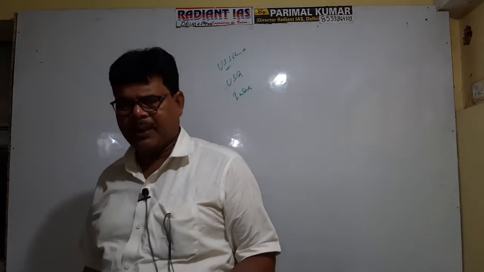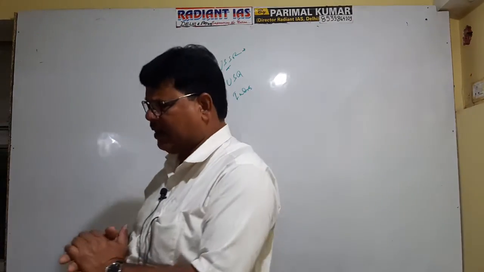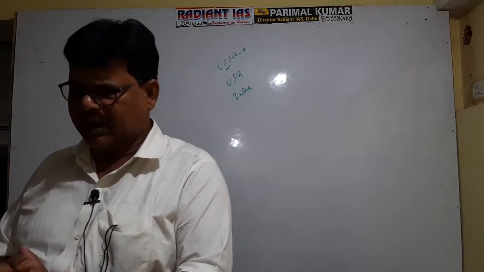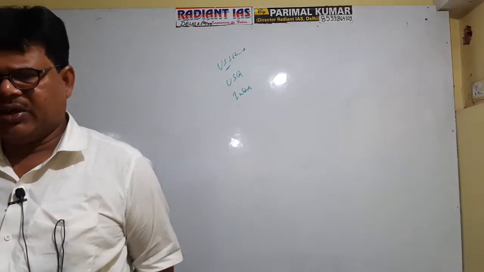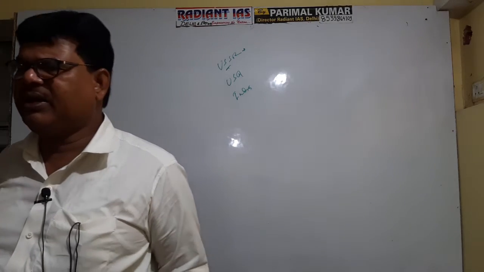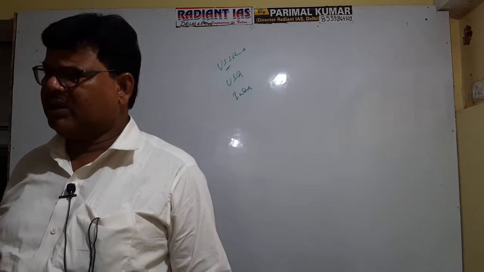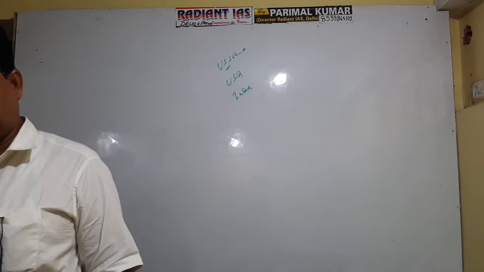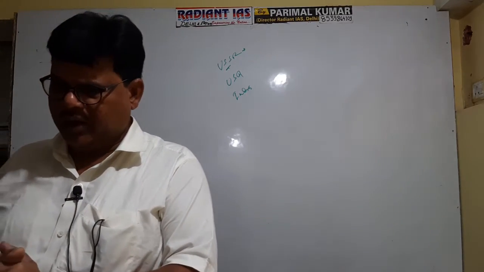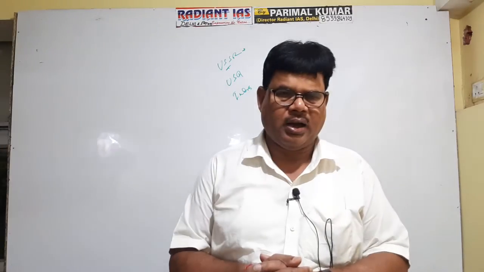Getting well now? So what is Article 1 of the Constitution? Article 1 states that India, that is Bharat, shall be a union of states. The names of the states and the union territories will be mentioned in the first schedule of the Constitution. And the Indian territory will include the states, UTs and acquired territory. This is the content of Article 1 of the Constitution. Article 1 does not mention the names of the states and UTs; this is mentioned in the first schedule of the Constitution. What is the content of Article 1?